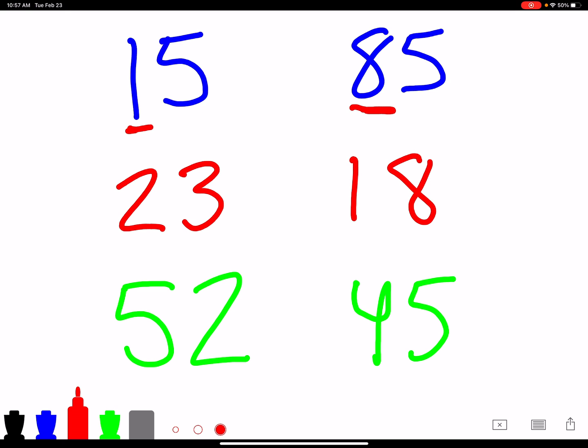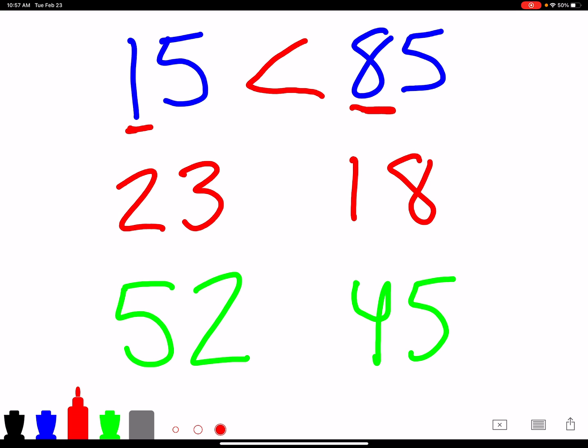So we have 15, so we have a 1 in the tens place, and then we look in 85, we have an 8 in the tens place. And we know 8 is greater than 1 because if we look on the number line, 1 is closer to 0, while 8 is further away. So 85 is going to be bigger than 15, and is this how I write it?